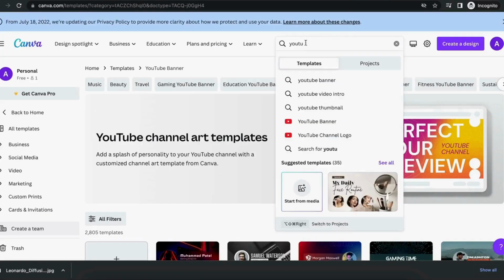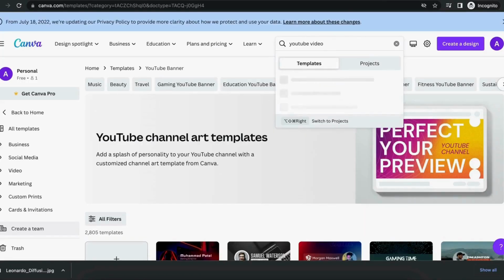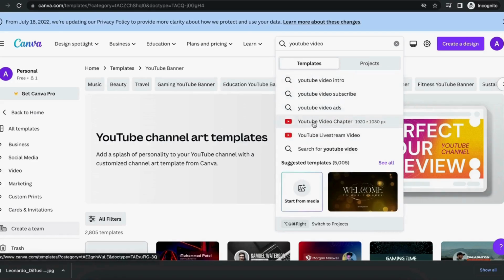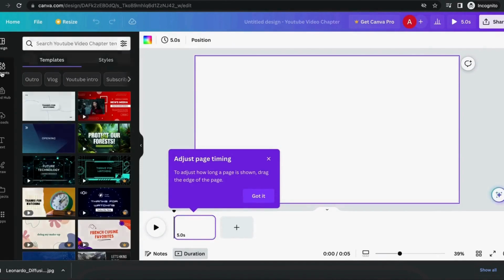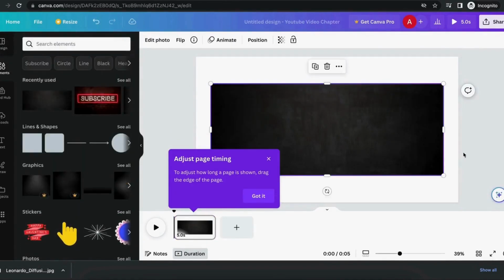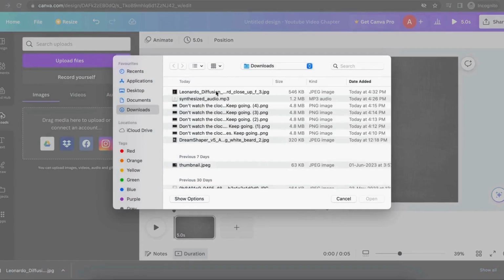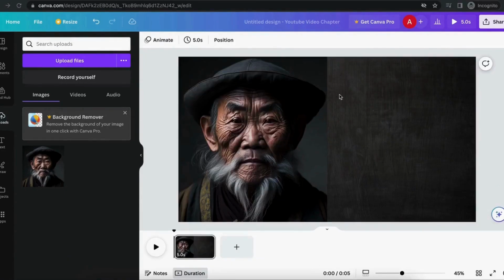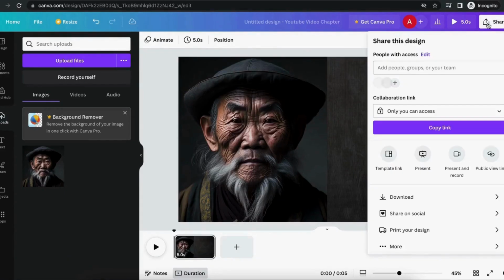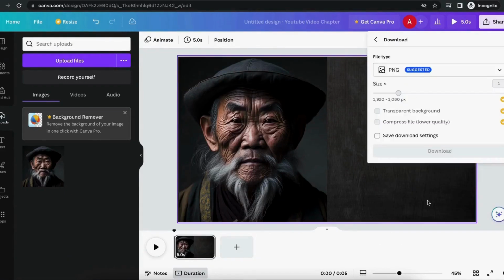Now go to Canva again and search for YouTube video and click on the blank template. Like before, we'll select the black background and upload the character image that we've downloaded from Leonardo AI. Resize the image and click on Share button and download it in PNG format.